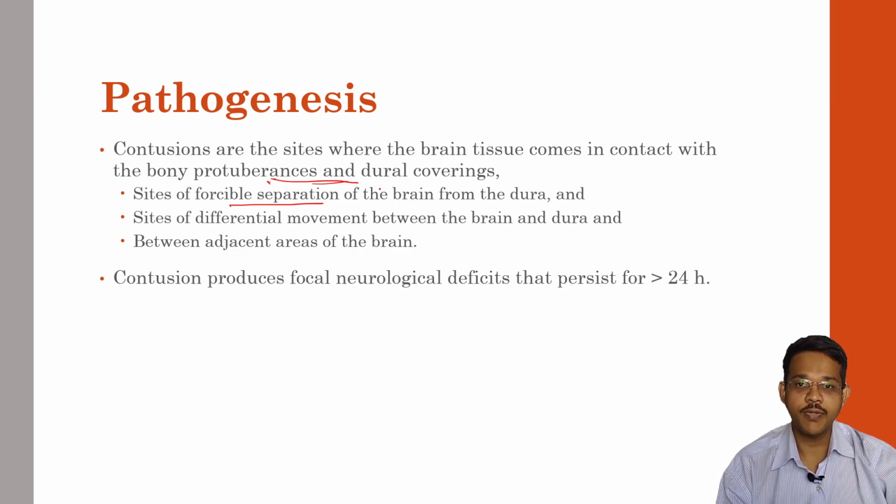So, sudden separation of the brain from the dura. Sites of differential movement between brain and dura, that is, the brain is moving in one direction and the dura is forced in the other direction, may also cause contusions. And between adjacent areas of the brain, between two lobes, there may be fractures, the brain may move in different directions and may lead to contusions.